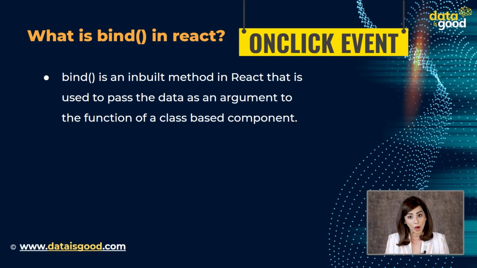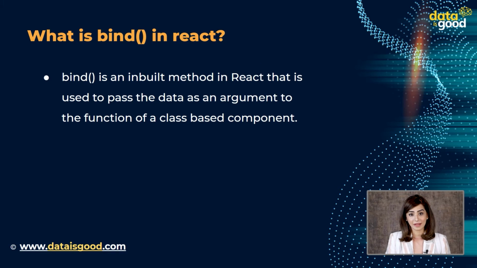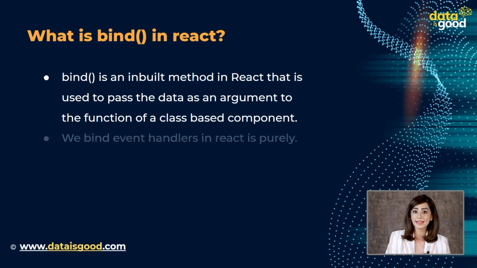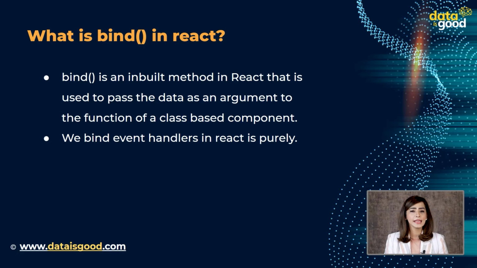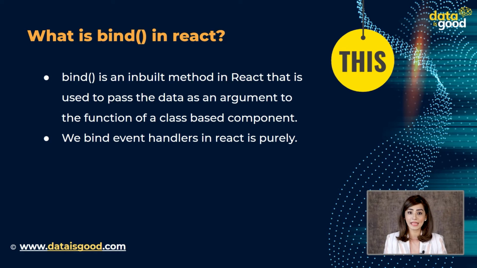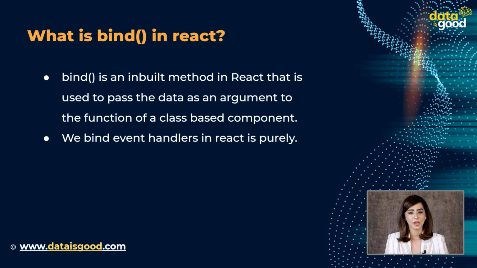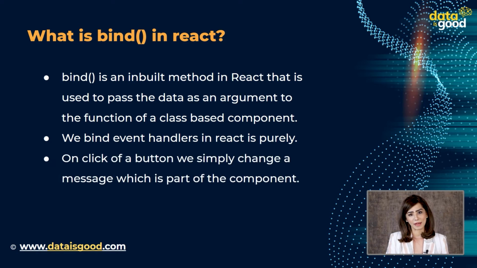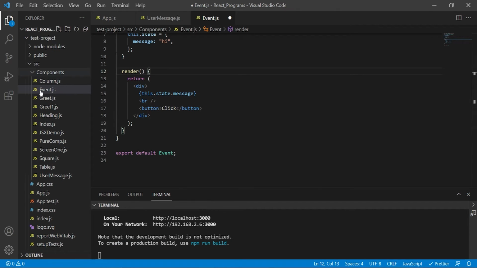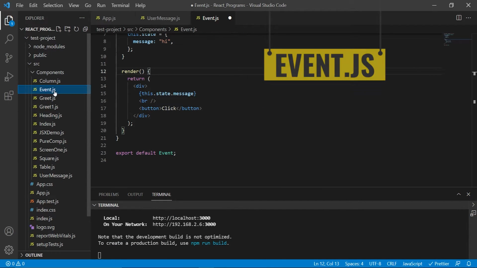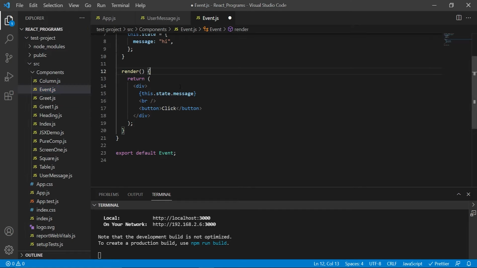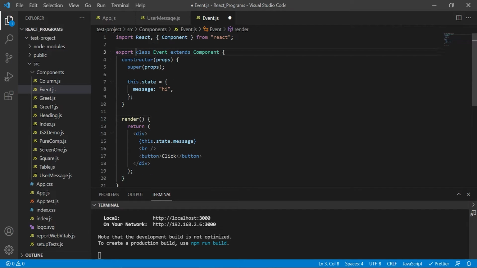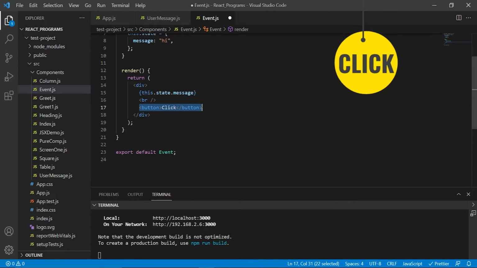For example, a click event. Before we begin, let me let you know that the reason we bind event handlers in React is purely because of the way the this keyword works in JavaScript. What we will achieve is that on a click of a button, we simply change a message which is part of the component. Create a new file called event.js. Within the file, we will use the React snippet rce to create a class component. We add a button called click.